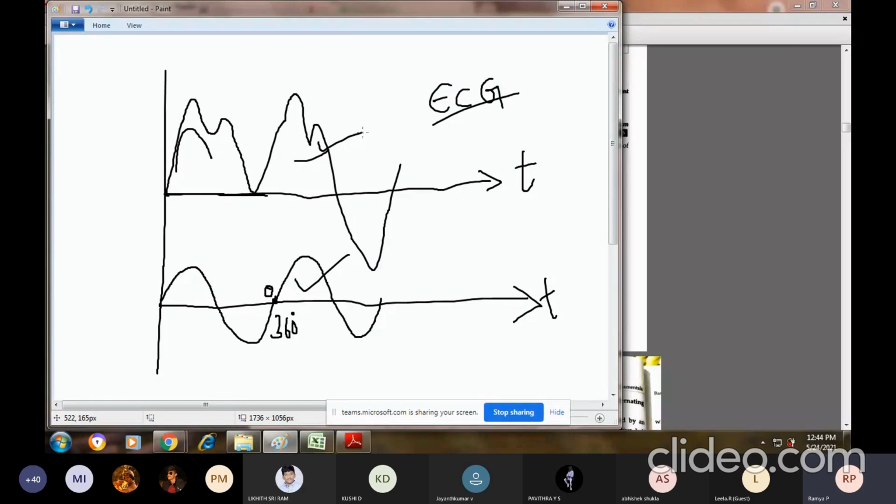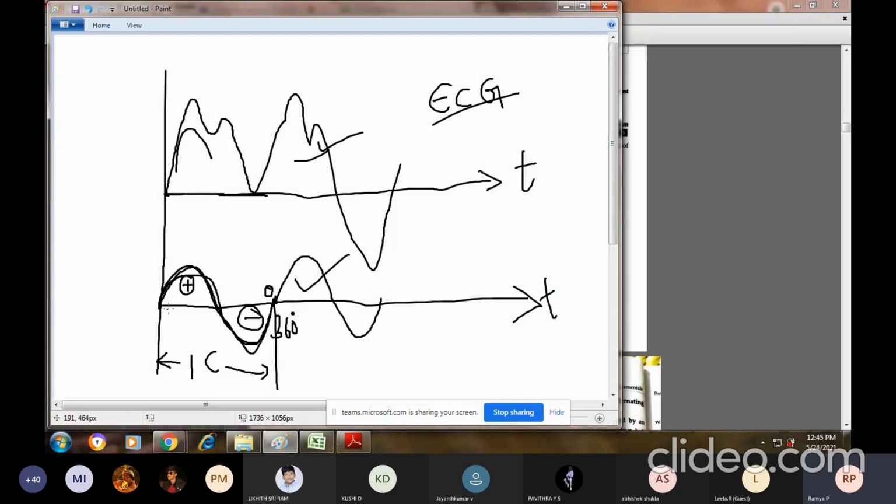What do you mean by cycle? I'm continuously telling about cycle, right? So a cycle is nothing but a set of positive and negative instantaneous values. See, this is my positive value, positive instantaneous, and this is my negative. So a set of positive and negative values together forms one cycle. So this is my one cycle. One particular complete sine wave is nothing but my one cycle.